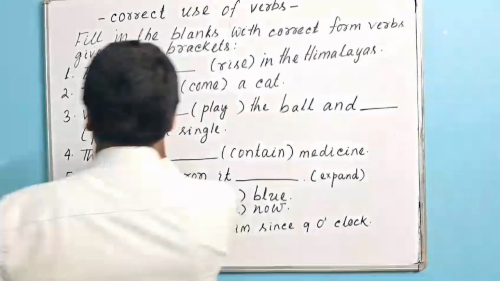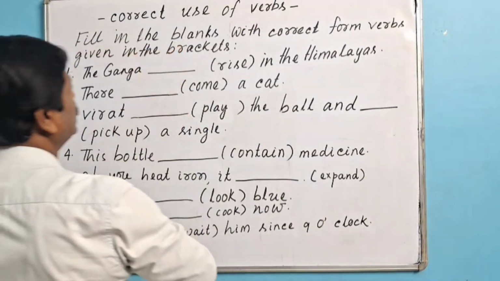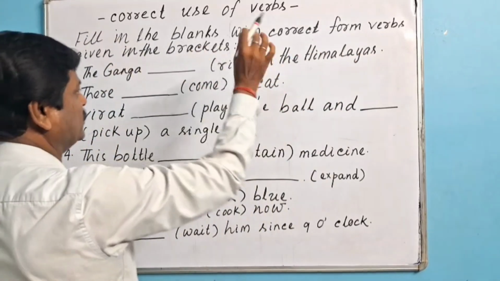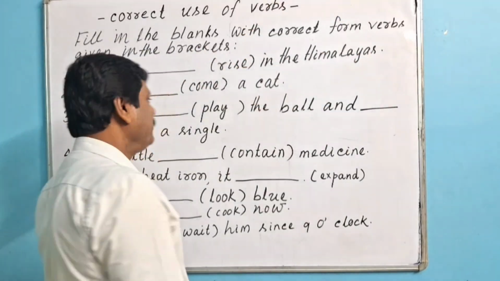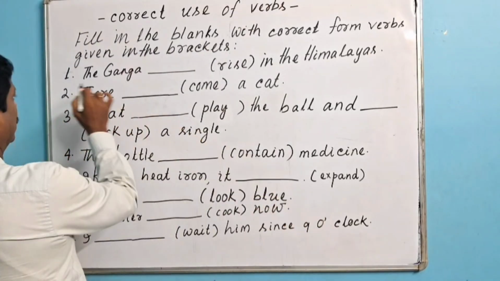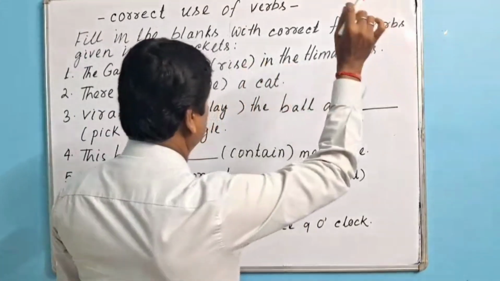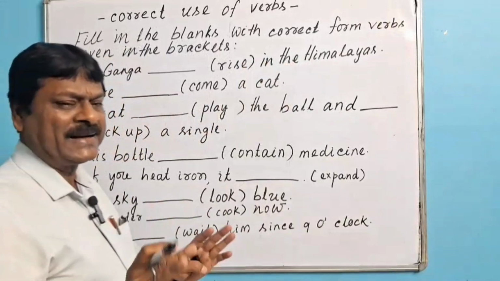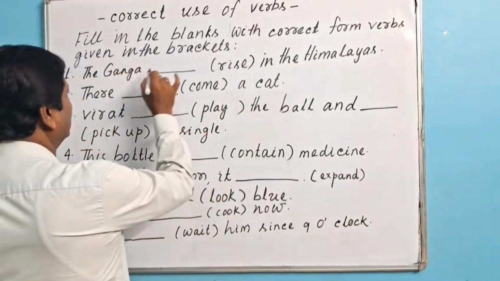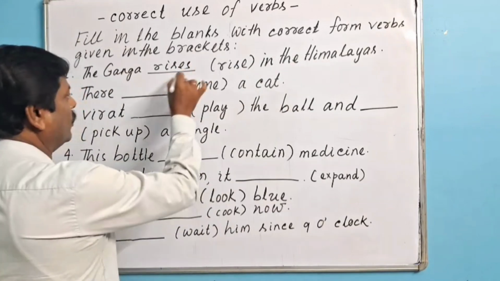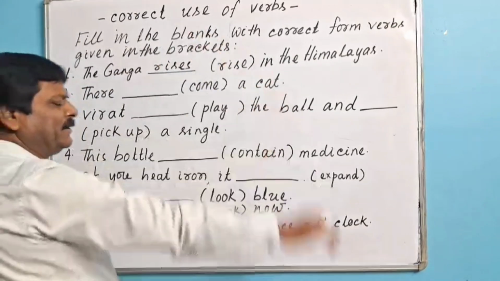Okay, fill in the blanks with the correct form of verbs given in the brackets. This is the instruction given. Okay, question number 1. The Ganga (rise) in the Himalayas. So the correct answer will be: the Ganga rises. What is the grammatical rule behind it?